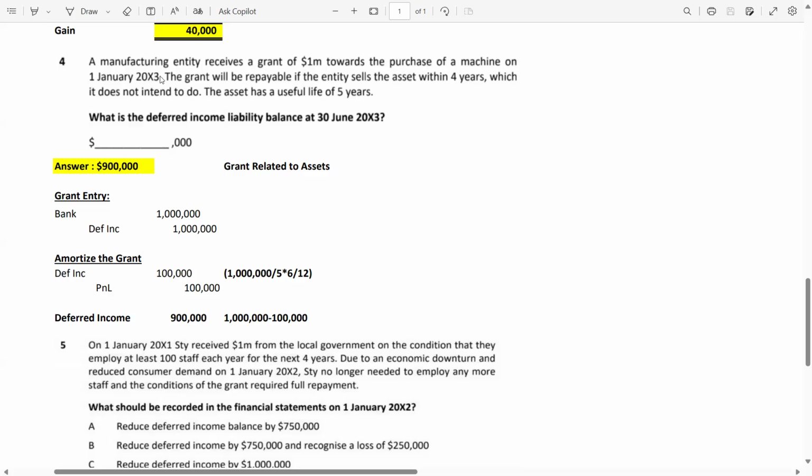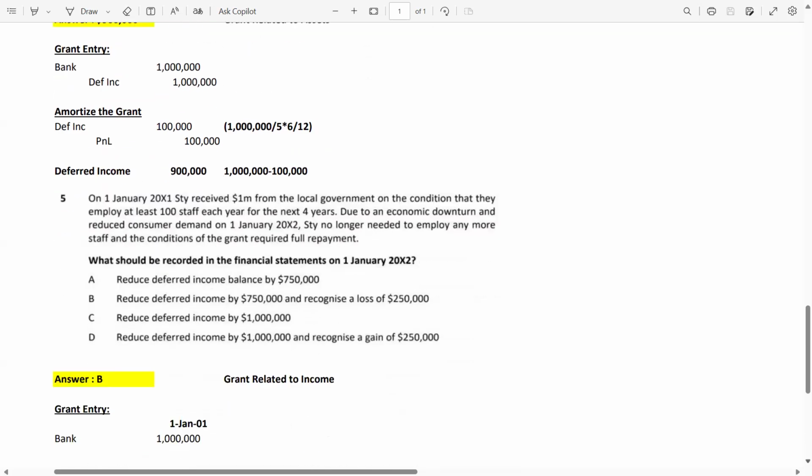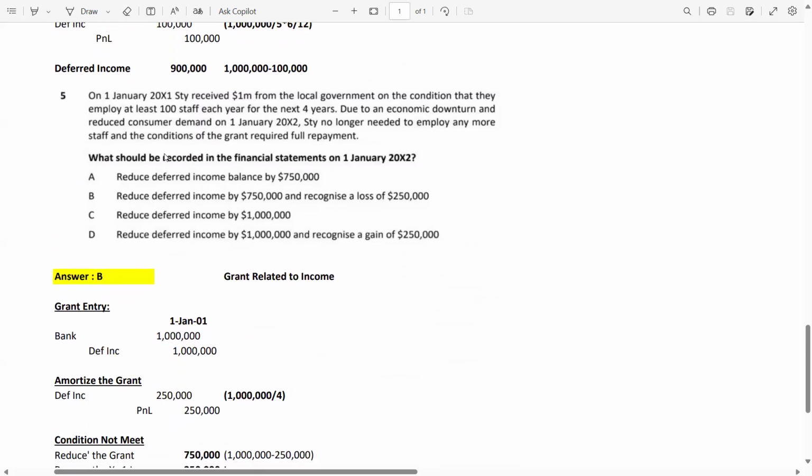Now you can see the grant date is 1st Jan 2003 and the reporting date is 30th June 2003. So it is 6 months. So 6 divided by 12, 6 months of income should be booked in the P&L. Now the question asks for the deferred income liability balance at 30th June 2003. Deferred income is 9 lakh. How 9 lakh? 1 million is the total grant amount and you have amortized 1 lakh. So the net amount is 9 lakh, which you should spend over the next 4.5 years, because 6 months have already been amortized.